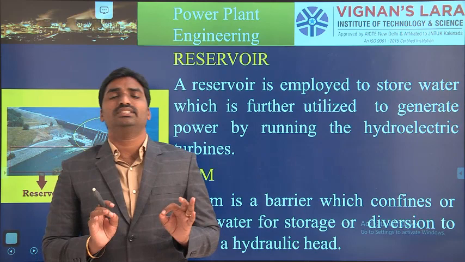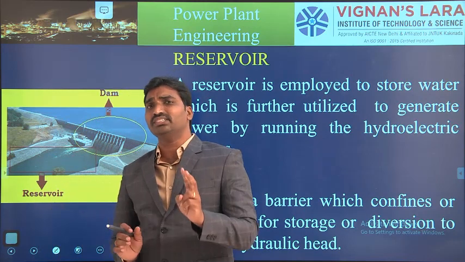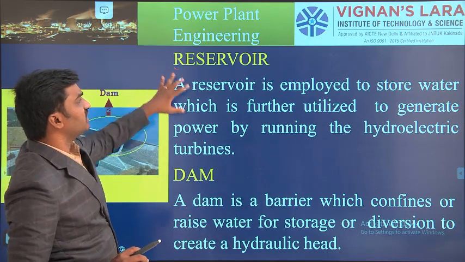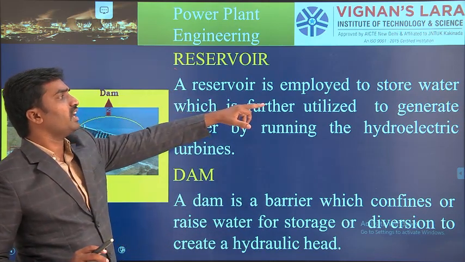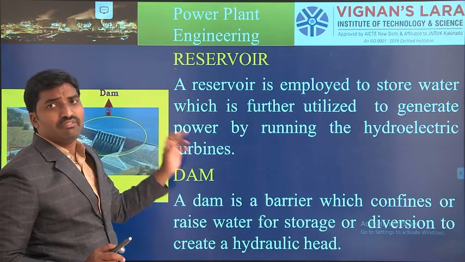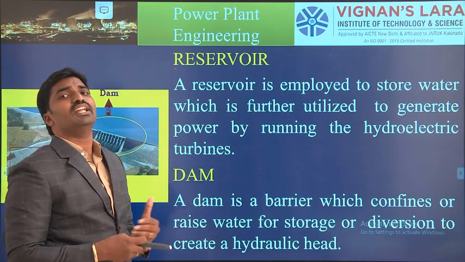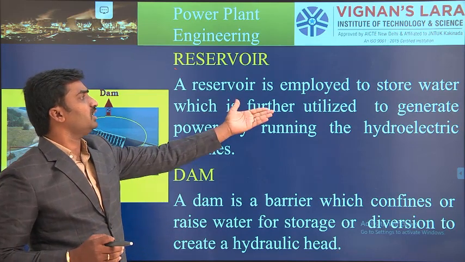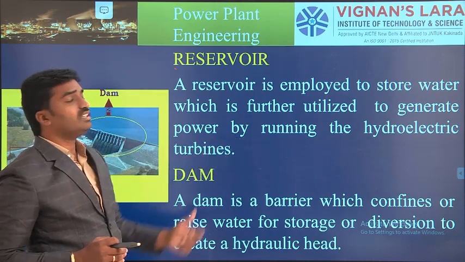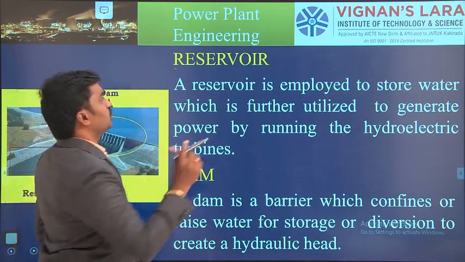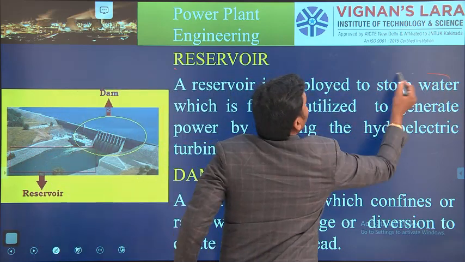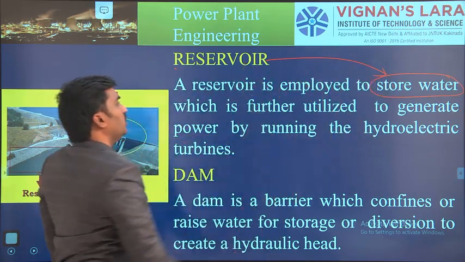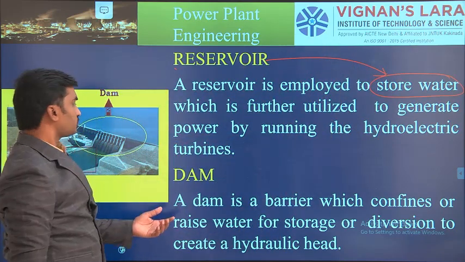So that is the main differentiation. Do you remember the two things? The differentiation between the reservoir and dam. So see here, the first one is the reservoir. A reservoir is employed to store the water. Why do we need to store the water? For future utilization and continuous power generation purposes, which is further utilized to generate power by running the hydroelectric turbines. So the main thing is that the place of storage of water is known as the reservoir.